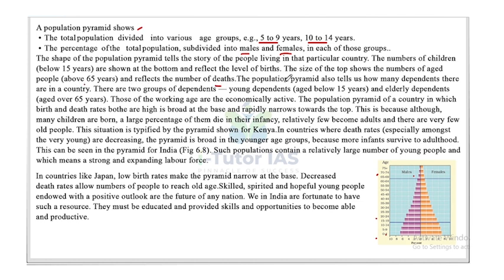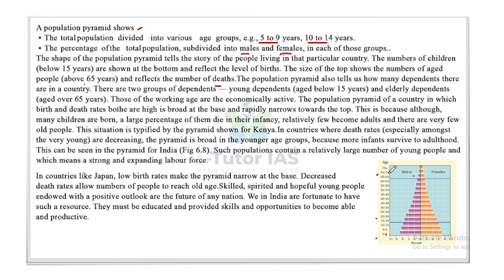of deaths. The population pyramid also tells us how many dependents there are in a country. There are two groups of dependents: young dependents, that is aged below 15 years, and elderly dependents, that is aged over 65 years. So below 15 years and above 65 years are considered the dependent age, because they depend on other people.